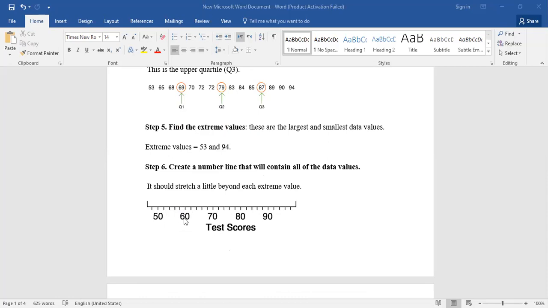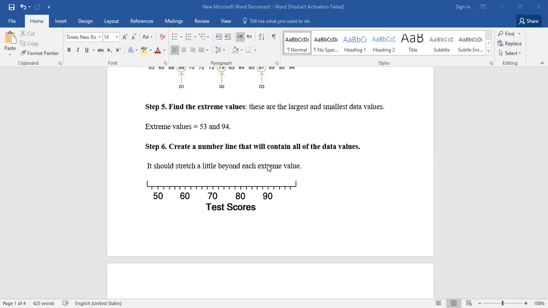Between 50 and 60, how many points do I put? I put 4, right? Which means each point here, how much will it be? No, this one will be 2.5.